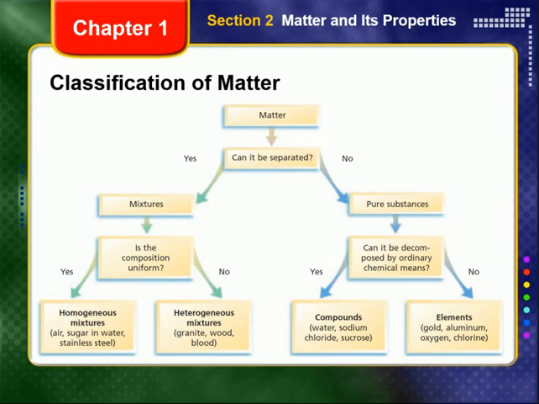They can vary in composition and properties from sample to sample, and sometimes from one part of a sample to another part of the same sample. All matter, whether it is a pure substance or a mixture, can be classified in terms of uniformity of composition and properties of a given sample. The figure on the screen here illustrates the overall classification of matter into elements, compounds, and mixtures.